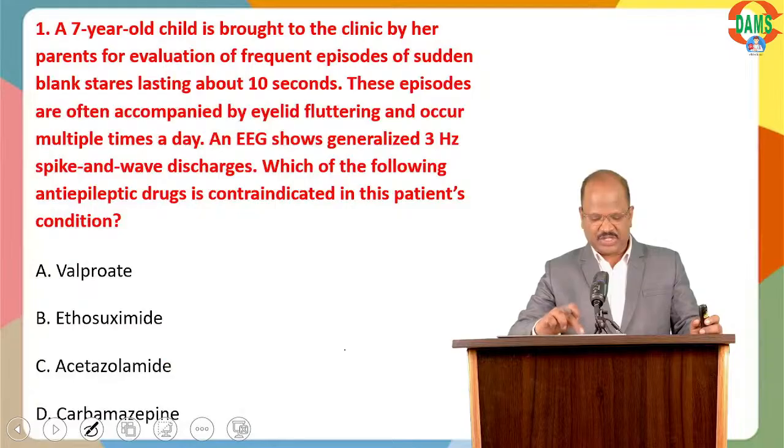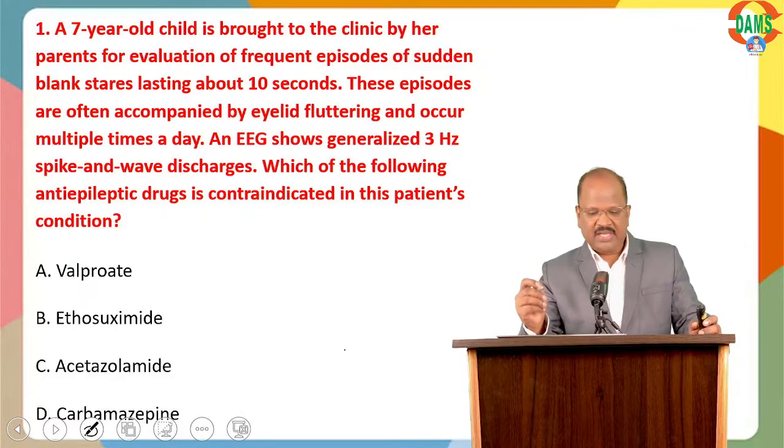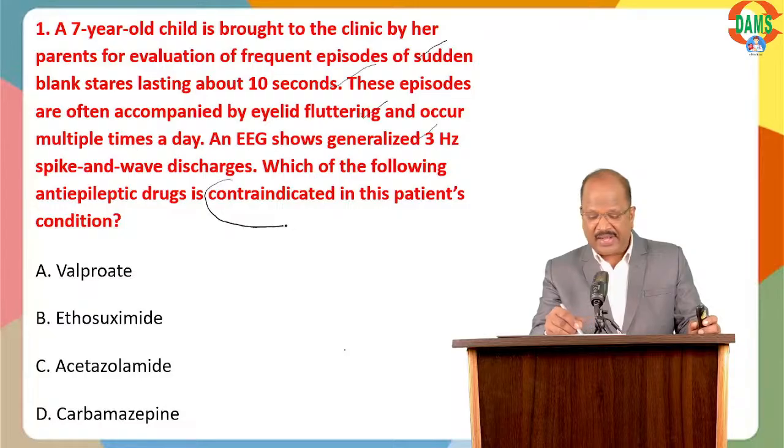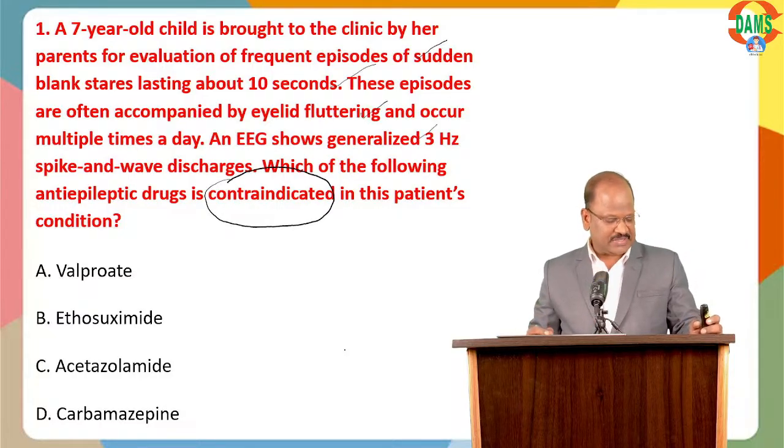The first question I'm going to discuss: a 7-year-old child is brought to the clinic by her parents for evaluation of frequent episodes of sudden blank stare lasting for 10 seconds. These episodes are often accompanied by eyelid fluttering and occur multiple times a day. EEG shows generalized 3 Hz spike and wave discharges. Which of the following anti-epileptics is contraindicated in this patient?